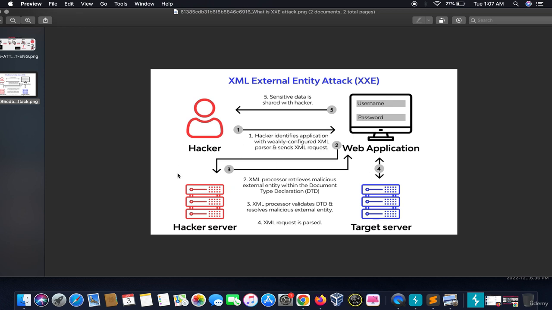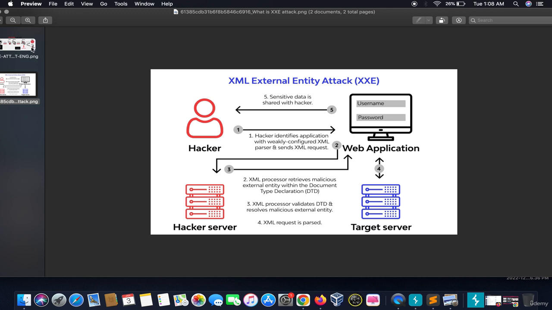After this validation is done, the information goes from here and the validation goes from here to here, right? So this hacker server and web application are in constant connection with each other. So using this web application, the hacker wants to hack this target server. The sensitive data is shared to the hacker. The information interchange between these two servers was direct, but the sensitive information ultimately got to the hacker.